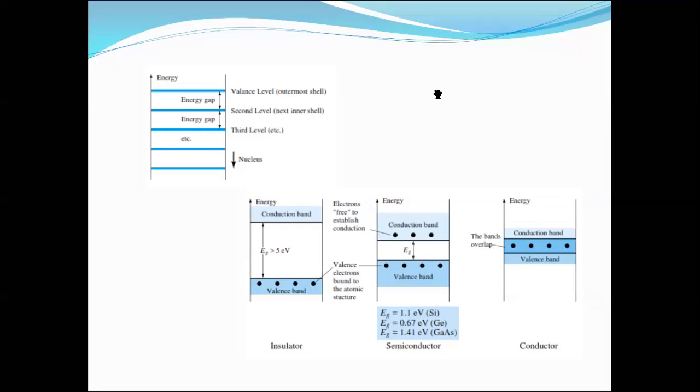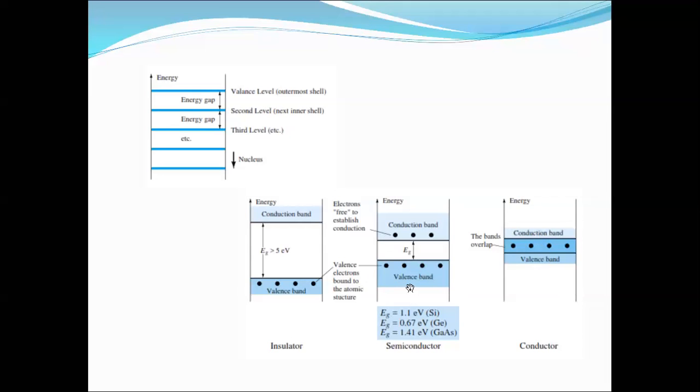Previously, what we saw is that solids are divided into three categories. One of them is conductor, another is semiconductor, and the third is non-conductor. Non-conductors we also sometimes call insulators. What is an insulator? It has a very high energy band gap. While when we talk about the conductor, the conduction band and the valence band are almost